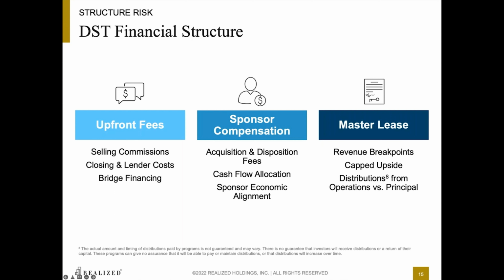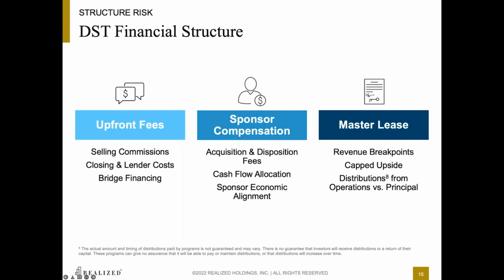Sponsors will have different financial structures, which will have varying impacts on investor distributions. If distributions are capped, for example, the property overperforming projections will not yield any higher yield to investors. Distributions can also be made out of principal rather than through operations, which is most common in unstabilized assets.